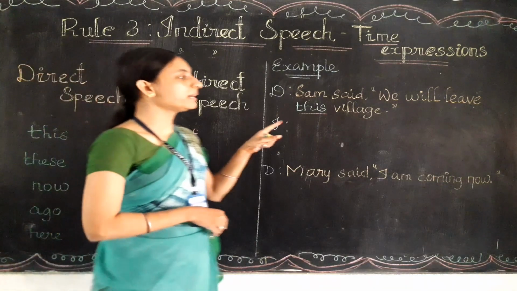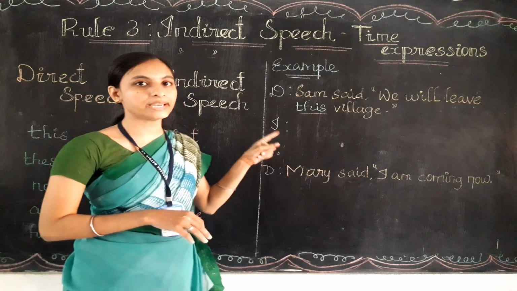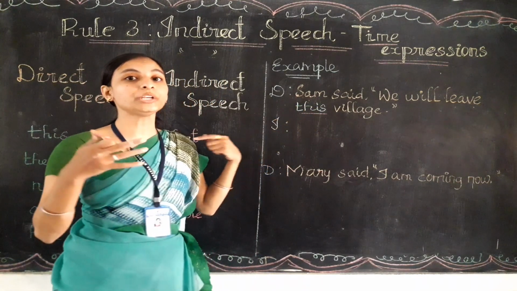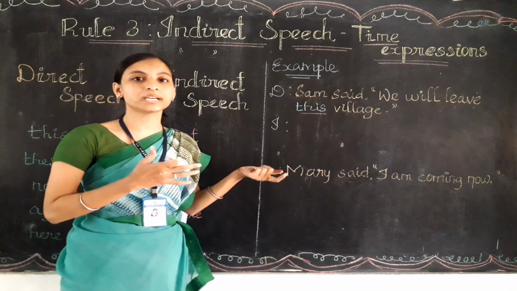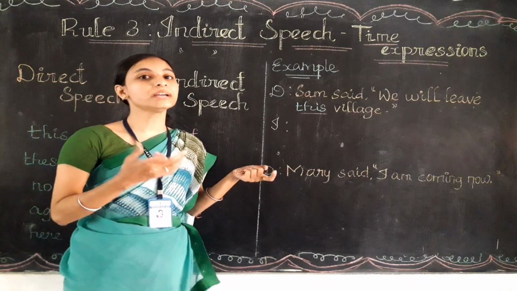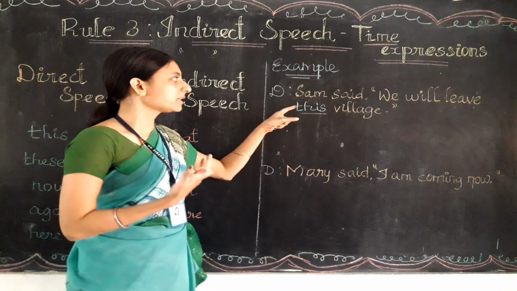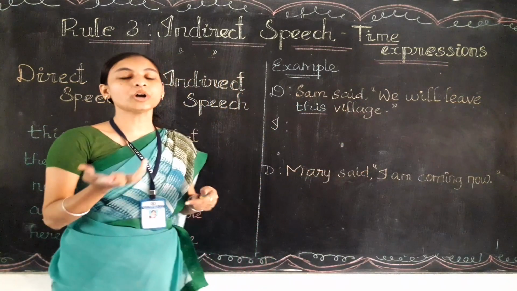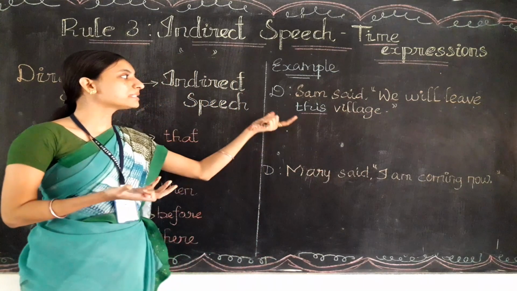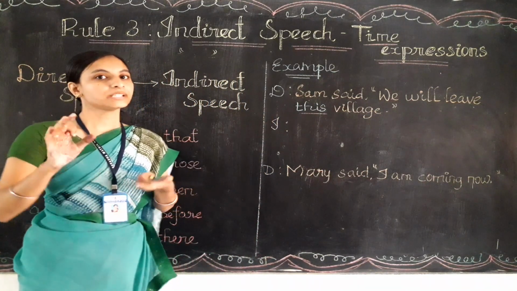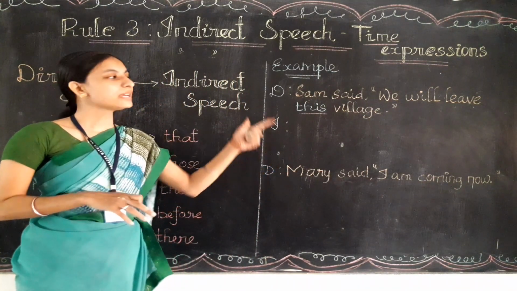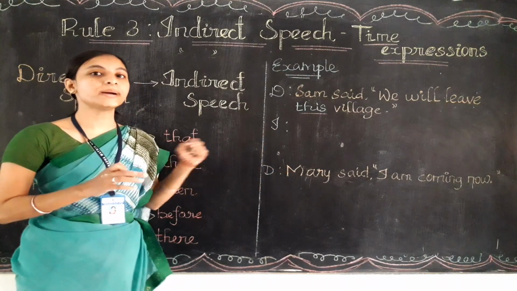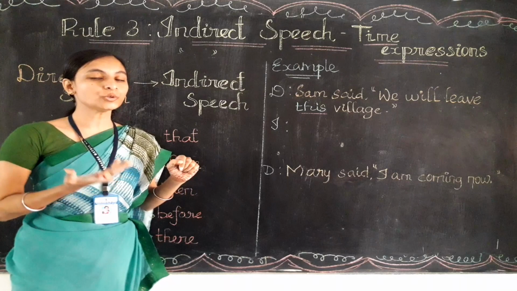So not only this one we are going to change, we are going to change whatever words need to be changed. Example, Sam said we will leave this village, how do we need to write this direct speech into indirect? The speaker we need to write the said as it is, but in place of comma and quotation we need to use what?